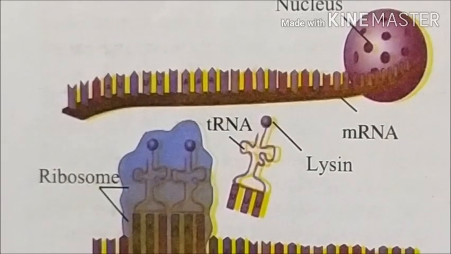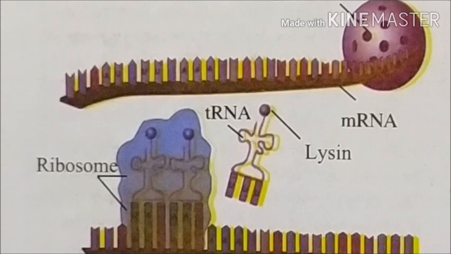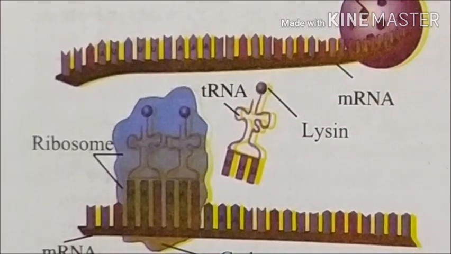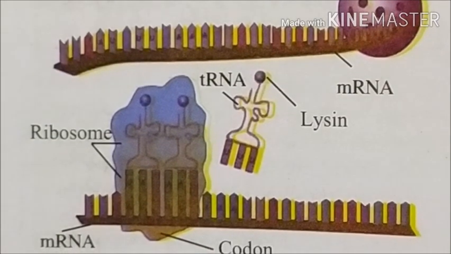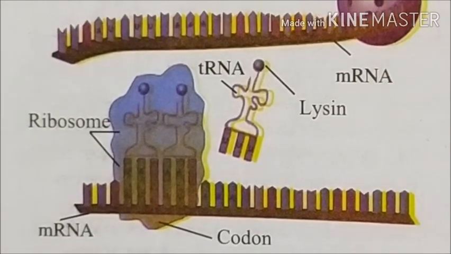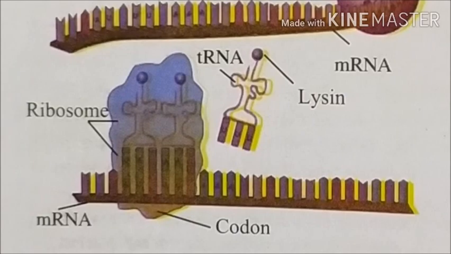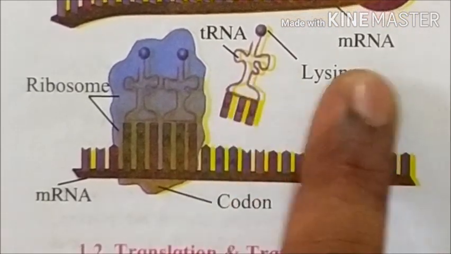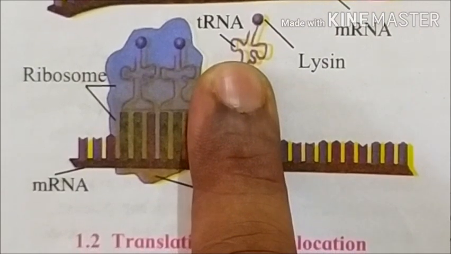Let's see, students, the definition of translation. As per the codon on mRNA, the tRNA molecule with the complementary anticodon is brought near the mRNA. This process is called translation. Here are the mRNA and the newly arrived tRNA.